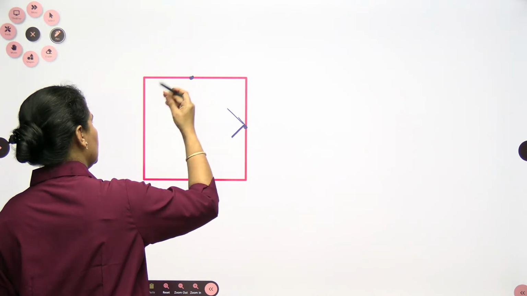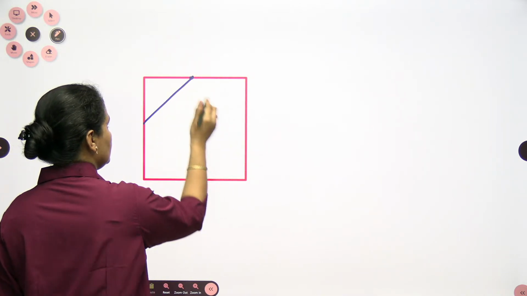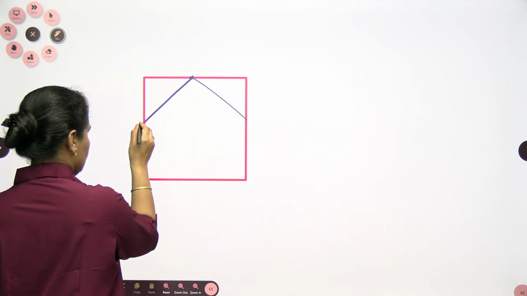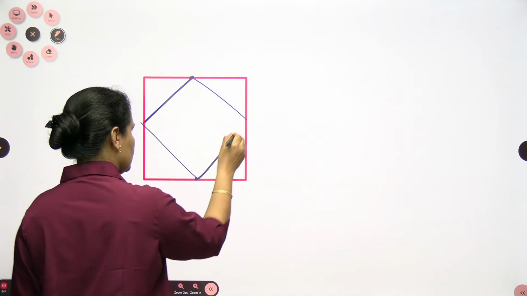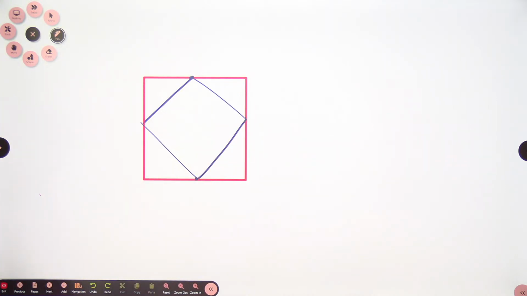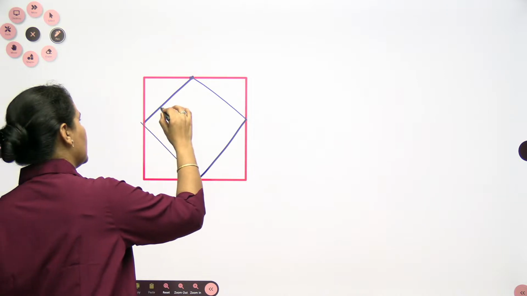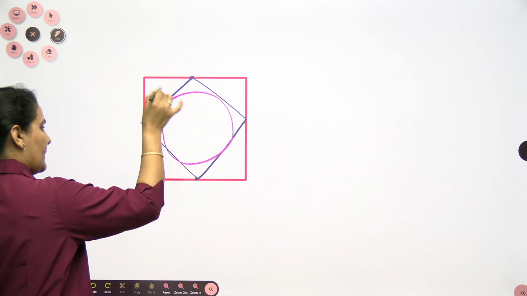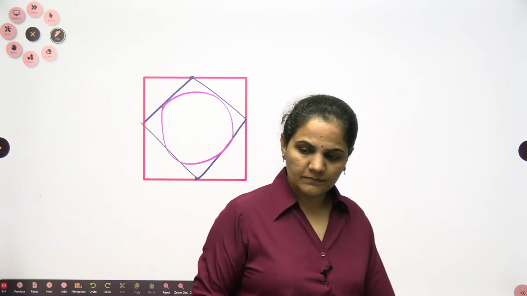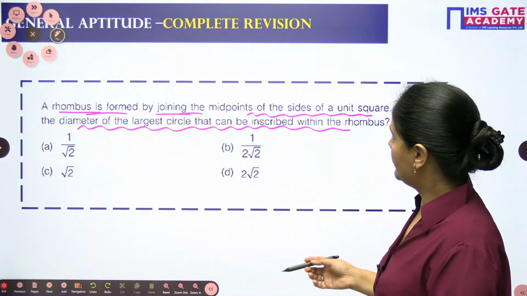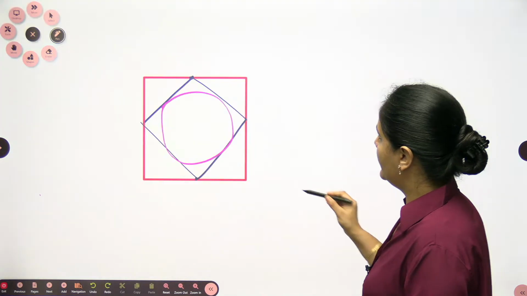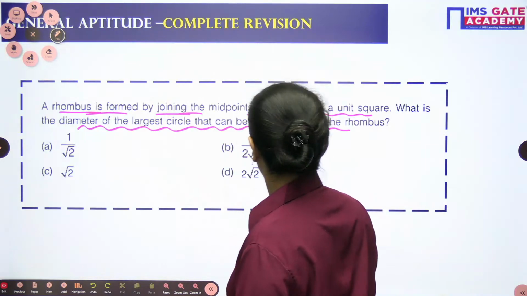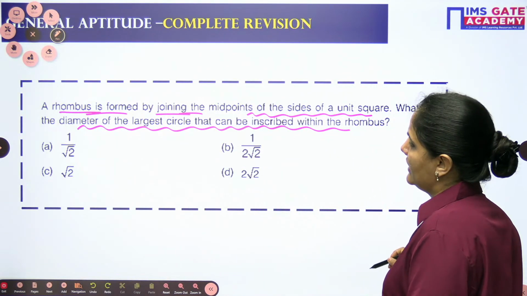Let's make it like this. Okay, this is your rhombus, and inside that you are having a circle like this, suppose. So what you are saying, midpoints of the sides of a unit square. Unit square means the side is 1 centimeter. Okay ji. So what is the diameter of the largest circle?